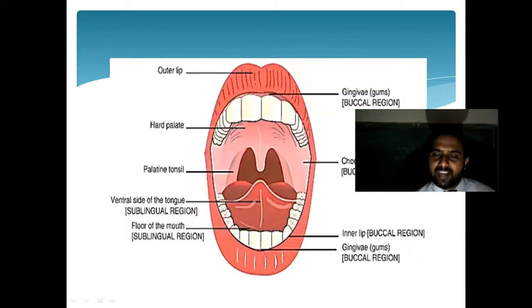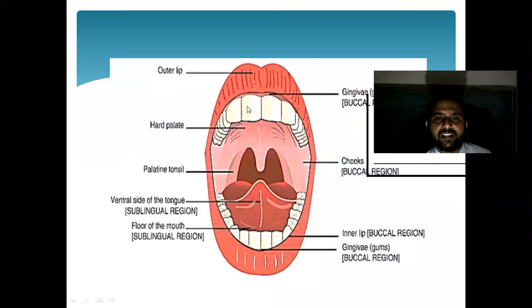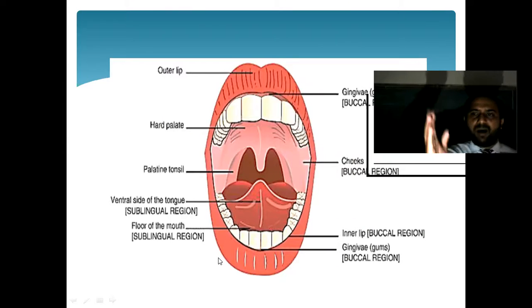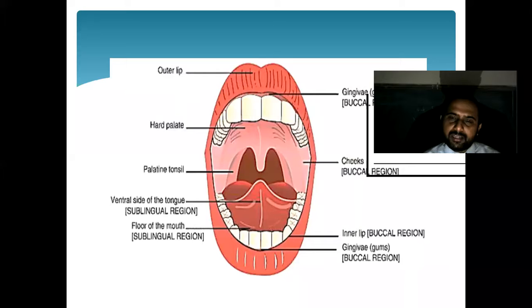Now let us go towards the next. Just now I explained that if you see this cursor, this is the teeth, and this is called the outer lip. सबसे पहले lip, after that upper jaw, upper teeth, then lower jaw, lower teeth, after that there are inner lips. After that there is a tonsil. If you see, this is the tongue, and this whole part is called the buccal cavity. Got it?